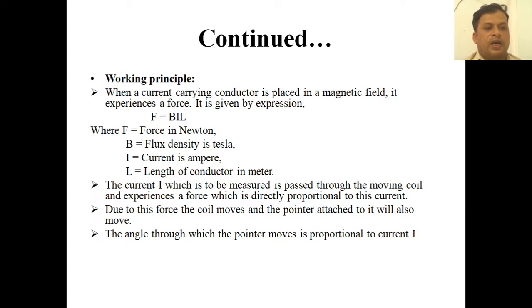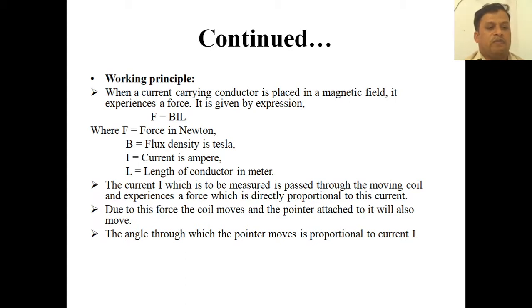The current I, which is to be measured, is passed through the moving coil and experiences a force which is directly proportional to this current. Due to this force, the coil moves and the pointer attached to it will also move. The angle through which the pointer moves is proportional to the current I. So the working principle is F = BIL, where B is flux density in Tesla, I is current in amperes, and L is length of the conductor in meters.